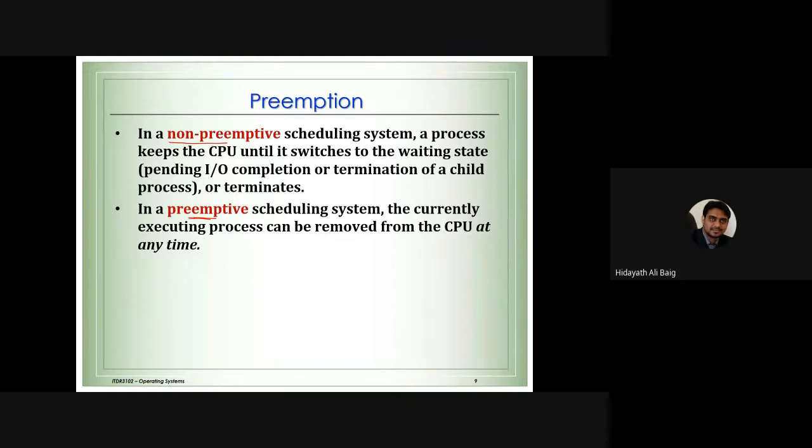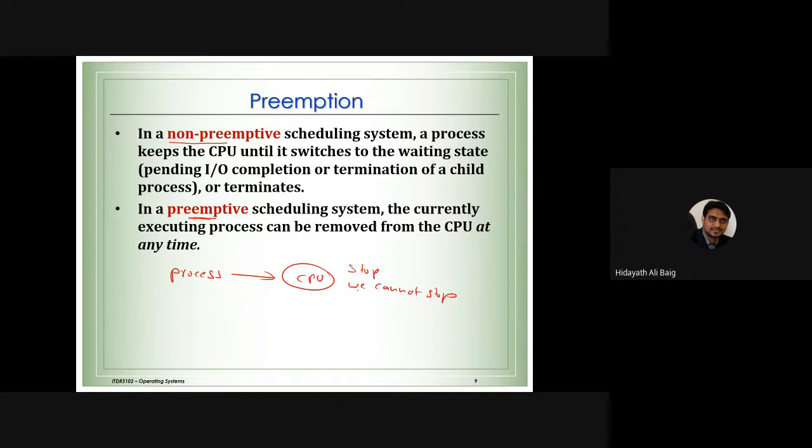In the same way, when the process enters the CPU, sometimes we can stop, sometimes we cannot stop.